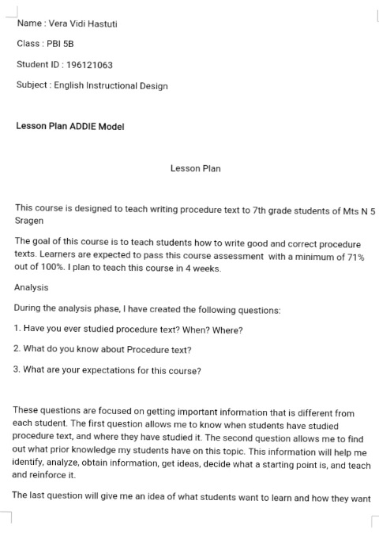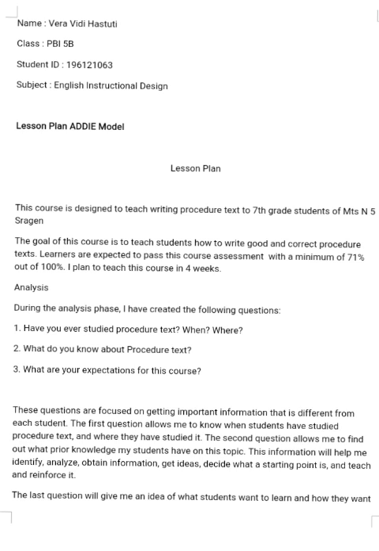The first question allows me to know when students have studied procedure text and where they have studied. The second question allows me to find out what prior knowledge my students have on this topic. This information will help me identify, analyze, obtain information, get ideas, decide what a starting point is, and teach and reinforce it. The last question will give me an idea of what students want to learn and how they want to learn.